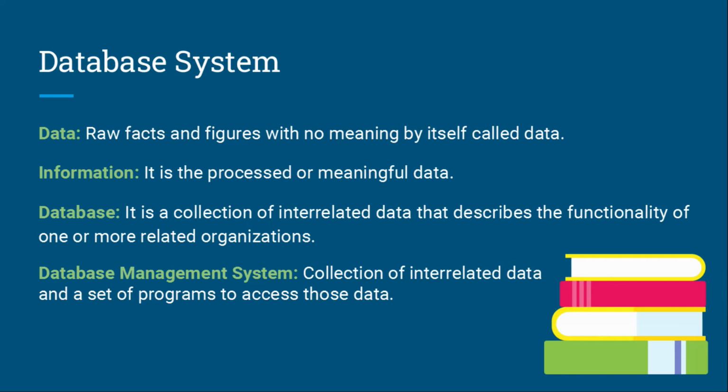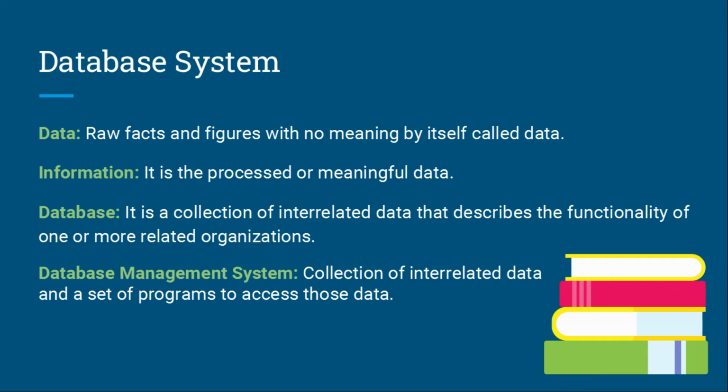In database system, first of all, we learn about different terms. What is data? Raw facts and figures with no meaning by itself are called data. What is information? It is the processed or meaningful data. What is database? It is a collection of interrelated data that describes the functionality of one or more related organizations. Database management system is a collection of interrelated data and a set of programs to access those data.